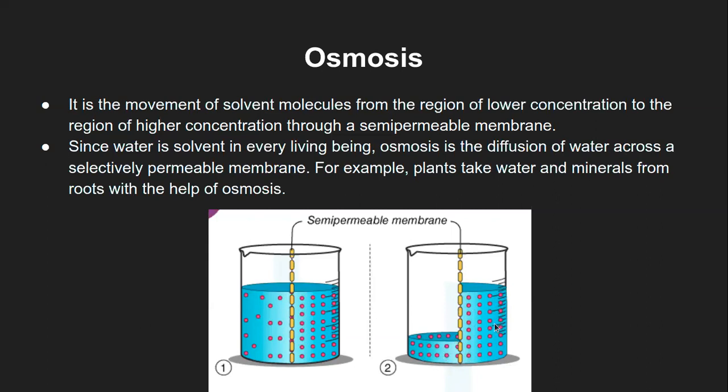If we compare the same amount of volume for this side and this side, now this will have a higher number of solute molecules. So water will again get transported to the other side, and this will keep happening until the equilibrium is reached.